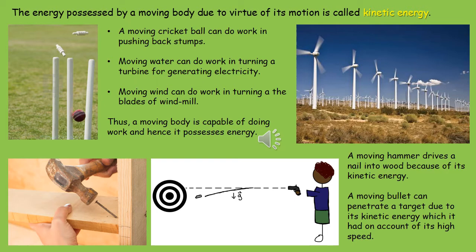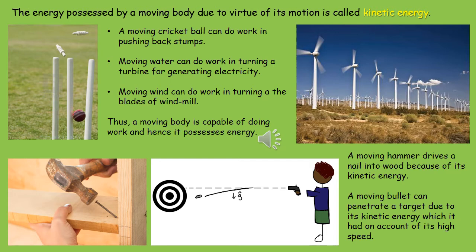A moving cricket ball can do work in pushing back stumps. So, when the ball is thrown, the bowler is doing some work. That work is coming as kinetic energy into the ball, and when the ball hits the stump, it is doing some work. So, this proves that the ball has some kind of energy which is known as kinetic energy. Similarly, moving water can do work in turning a turbine for generation of electricity. Moving wind can do work in turning the blades of a windmill.